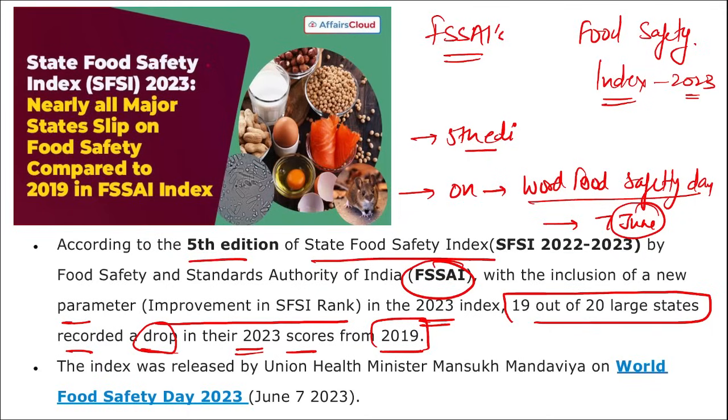We are seeing more food insecurity. Going through the data about the parameters, we are seeing a decrease in the scores. That means the condition has become worse. Correct. So coming back, this is your State Food Safety Index, the 5th edition released by FSSAI, and it states that as compared to 2019, in 2023, 19 out of 20 large states have recorded a drop in their scores.